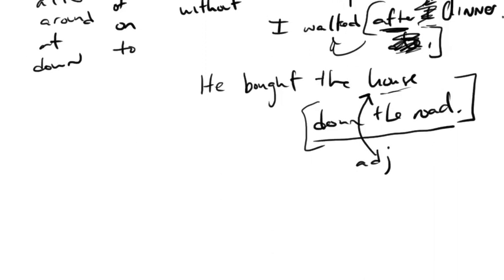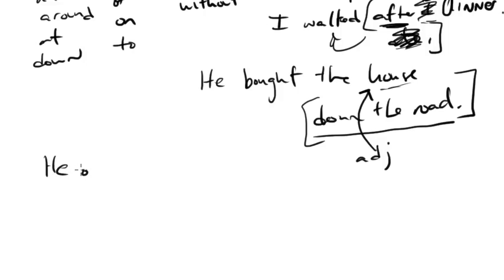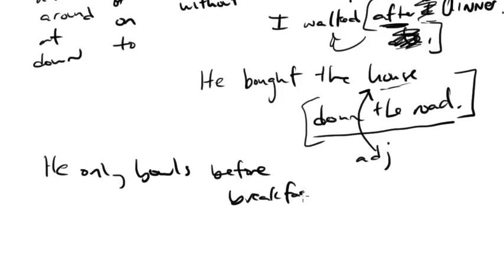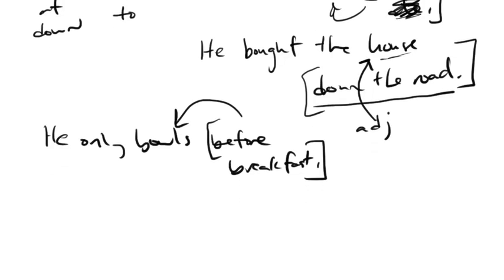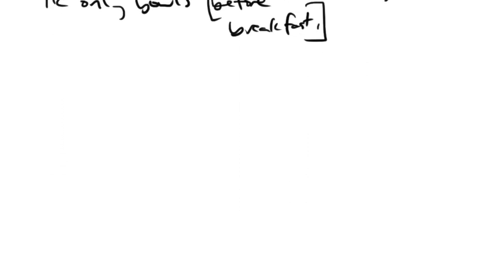So another example would be something like, he only bowls before breakfast. I don't know. This is really dumb, but you get the idea. Here is another prepositional phrase. It's an adverb that modifies bowls. It tells us when or under what conditions he bowls. Okay, so they can act as adjectives, they can act as adverbs, but they can also act as what's called introductory modifiers. So they can start off the sentence.